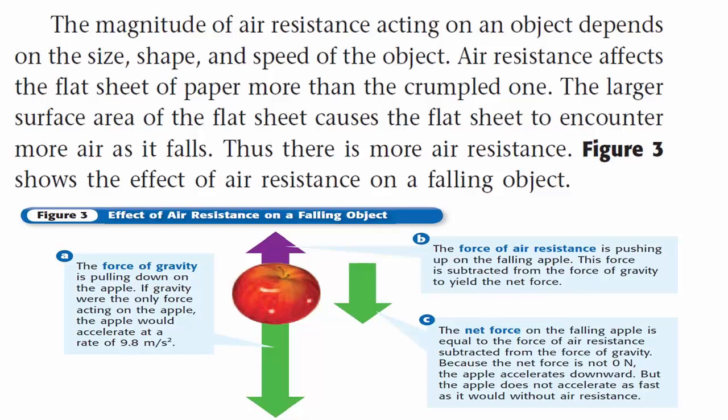Air resistance affects the flat sheet of paper more than the crumpled one. The larger surface area of the flat sheet causes the flat sheet to encounter more air as it falls. Thus, there is more air resistance. Figure 3 shows the effect of air resistance on a falling object.